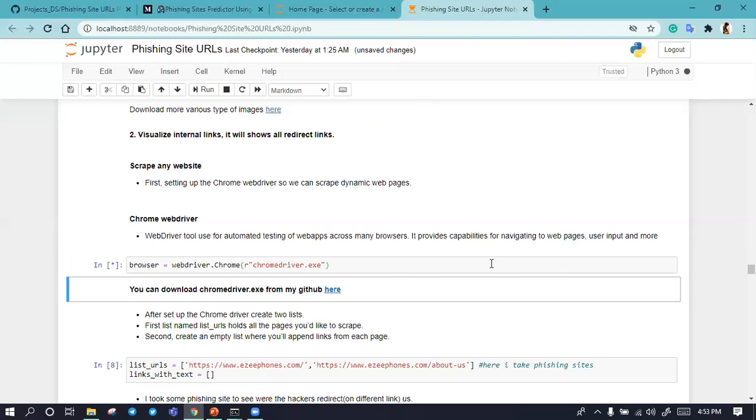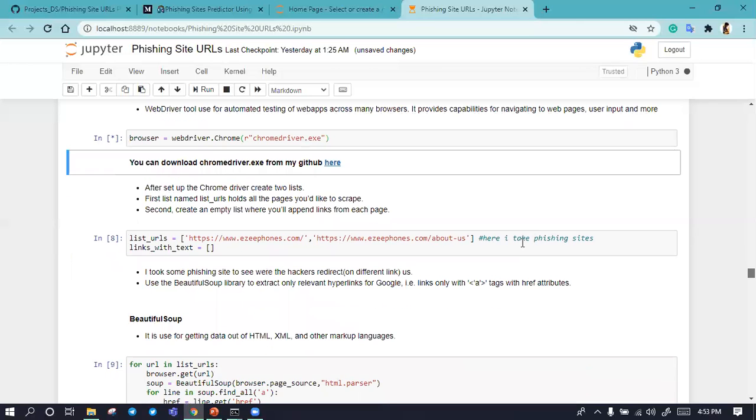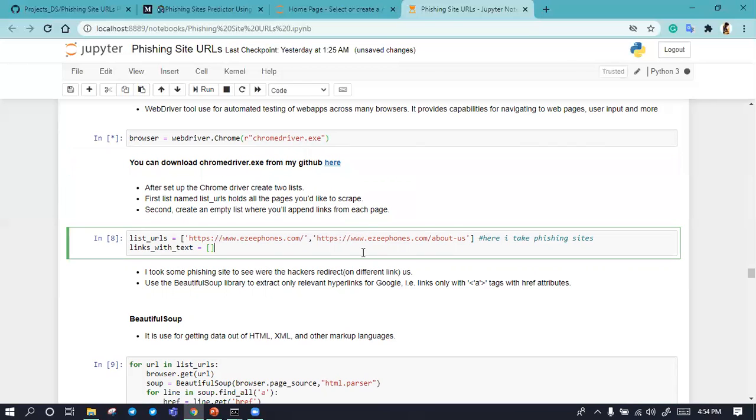After starting this, it will create a new Chrome window, and to this new Chrome we will pass the link. I guess my system is lagging, so it's taking time. Don't worry, I will tell you how it works.